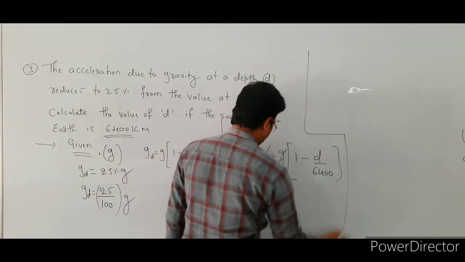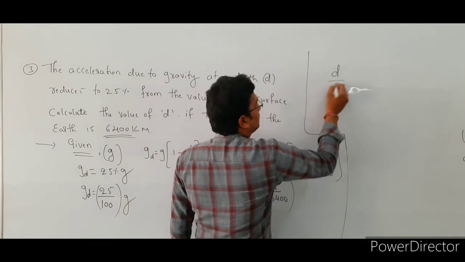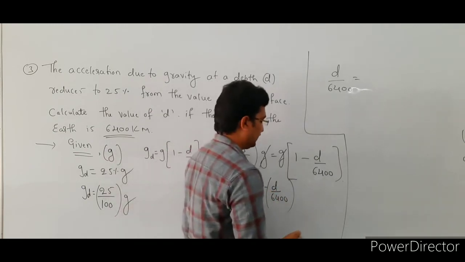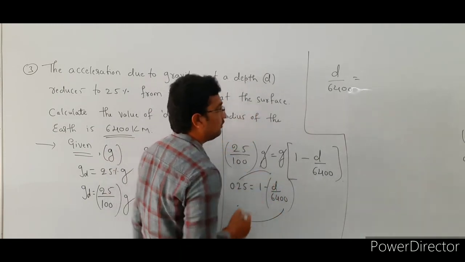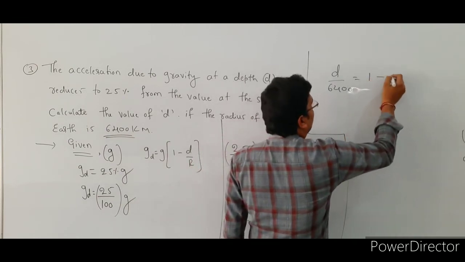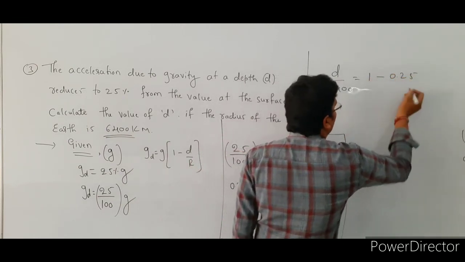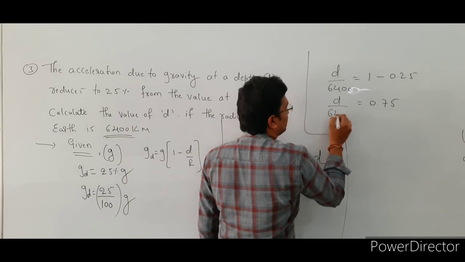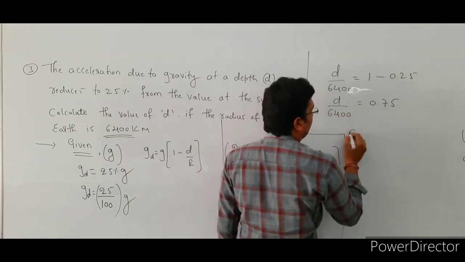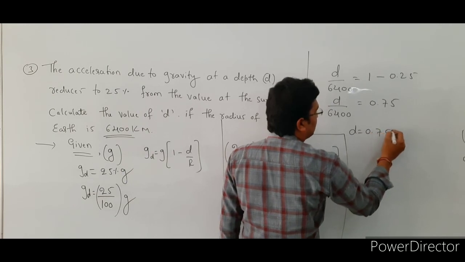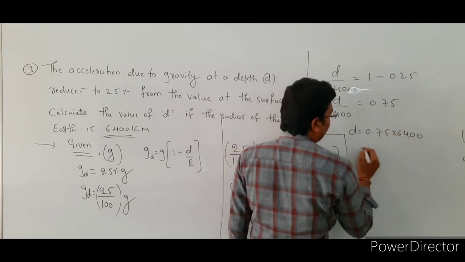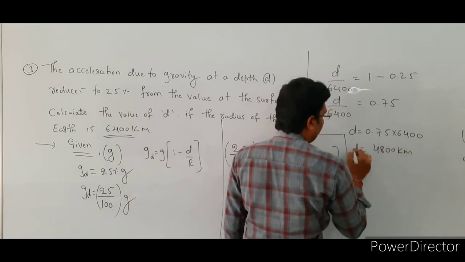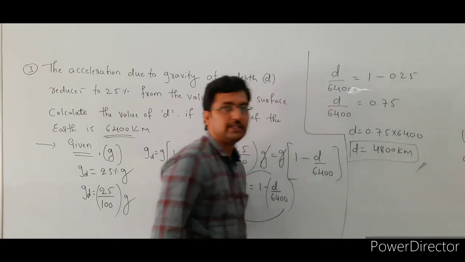Take this term this side. Then d by 6400 is equal to 1 minus 0.25. Here we have taken this term this side and this term that side. So 1 minus 0.25 value is 0.75. That is d divided by 6400 equal to 0.75. Then d is equal to 0.75 into 6400, which is equal to 4800 kilometers. So this is the d value, right? This is the solution of this problem.